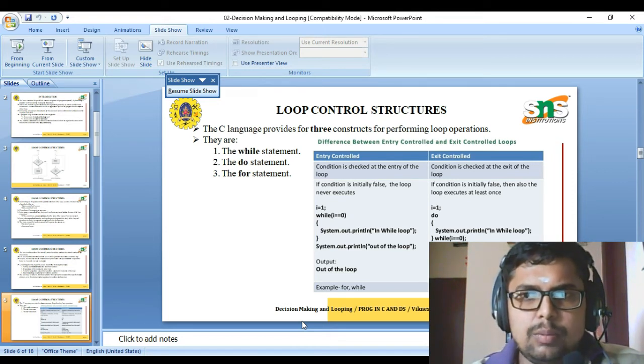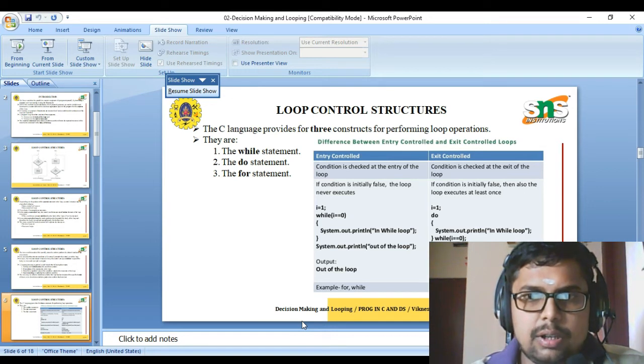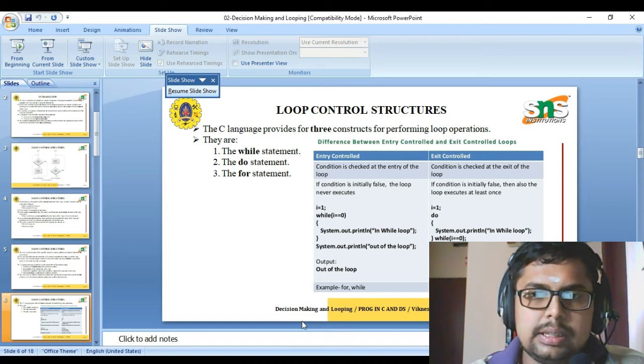Whereas in the exit control loop, even if the condition is initially false, the body is executed at least once. That is, in the exit control loop, the condition is given after the loop statement. In case the condition is false, the statement inside the loop will still get executed at least once.